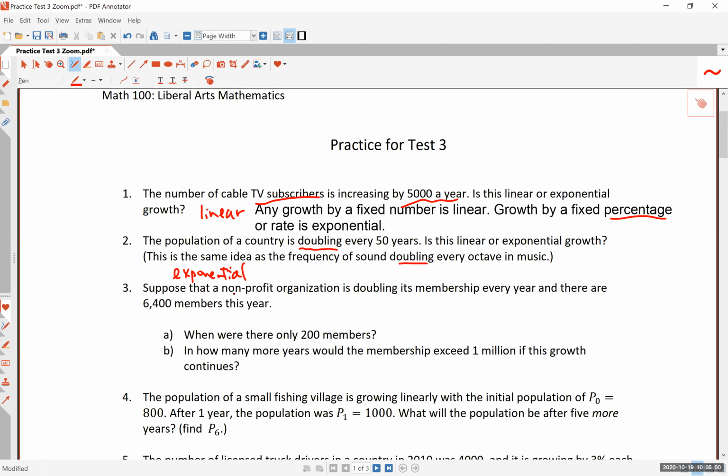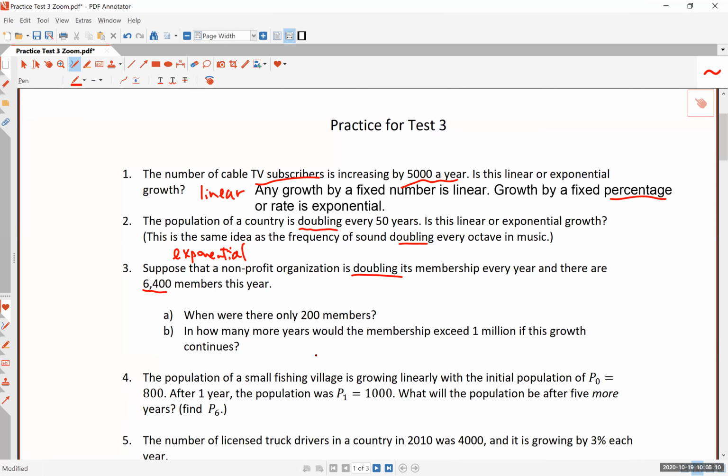Number 3: suppose that a nonprofit organization is doubling its membership every year, and there are 6,400 members this year. This is more specific. When were there only 200 members? There are a couple of ways to do this, and maybe the most intuitive way is to write this. This is right now, and you'll see similar writing on the left margin of the answer key.